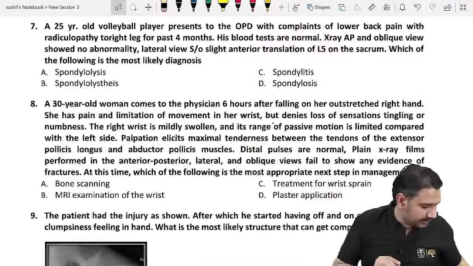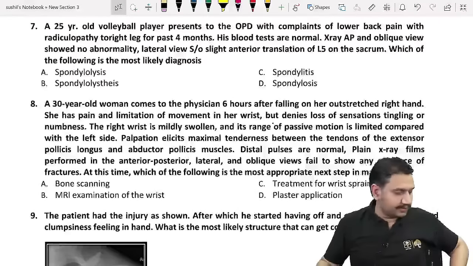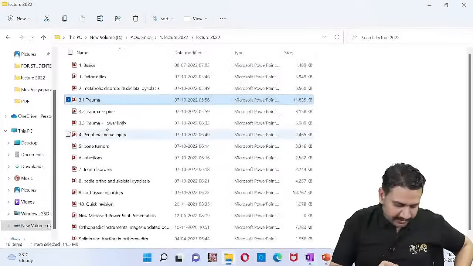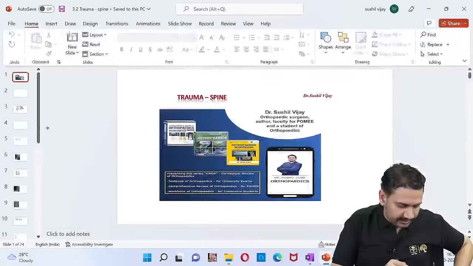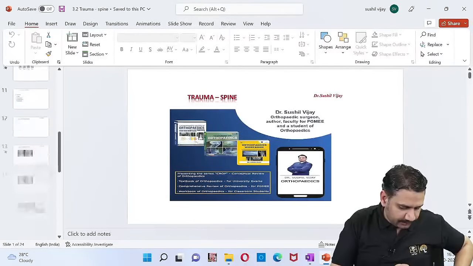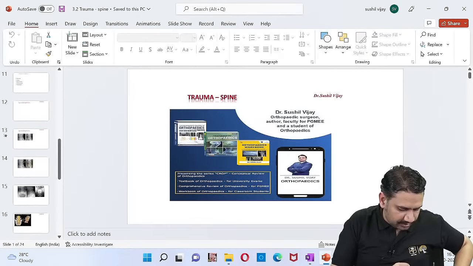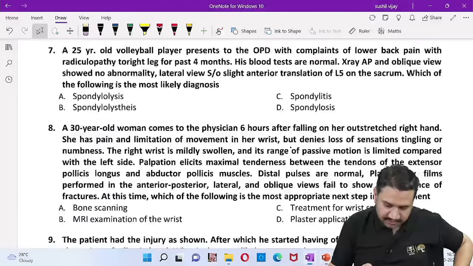Okay, so coming on to the next one. Yeah, Kavinesh, thank you for the response. So now moving on to the spine, this question. Let me show you the image from the spine. In the spine, the next question is all about the spine only.